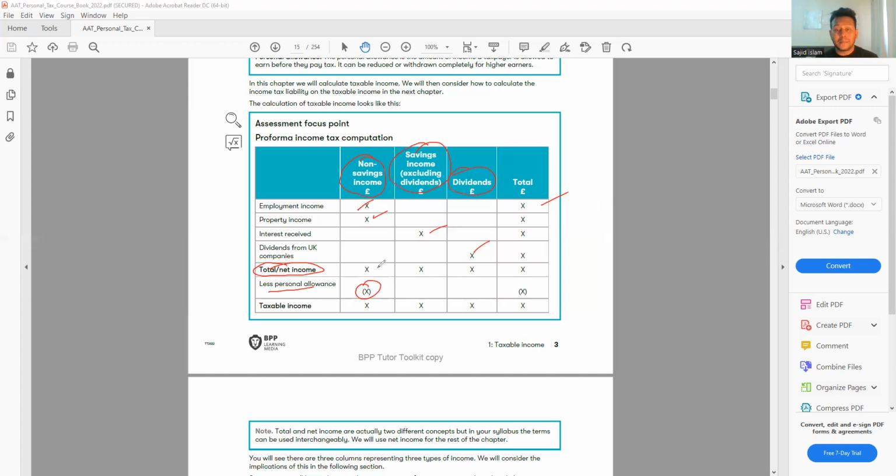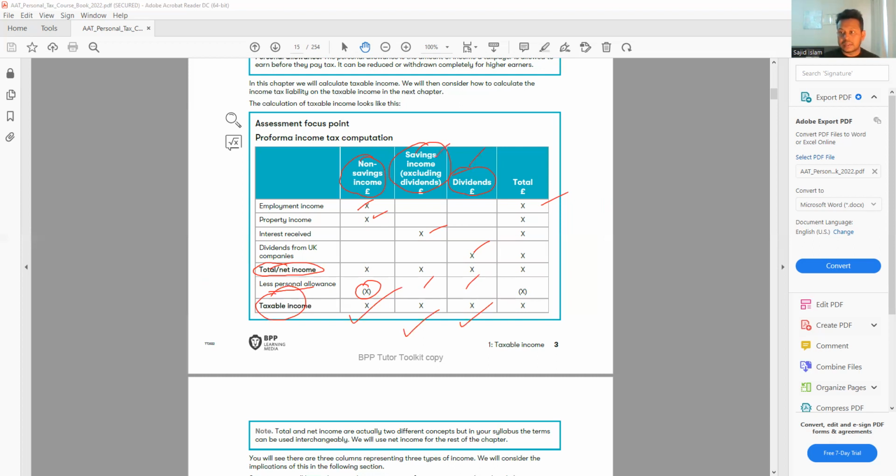No, it's not. Because the savings income and the dividend income have some allowance. So if you use your personal allowance against the savings and dividend first, you're going to lose that allowance. We're going to see it next chapter. But remember that any personal allowance you have to minus from the non-savings income first. And after that, you have a taxable income. So you have non-savings, savings, and dividend.